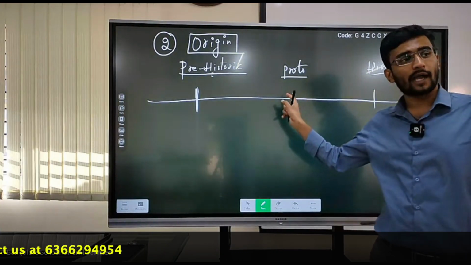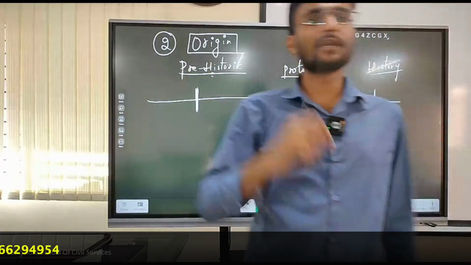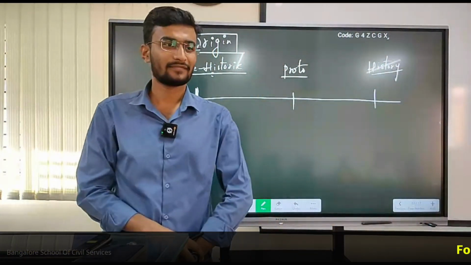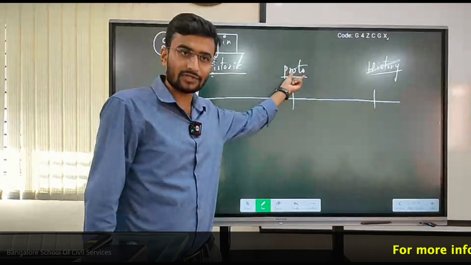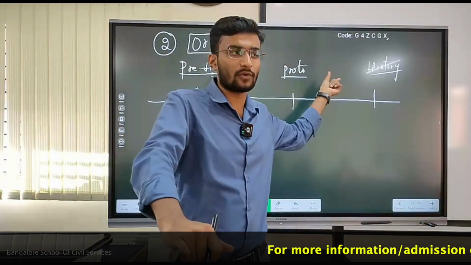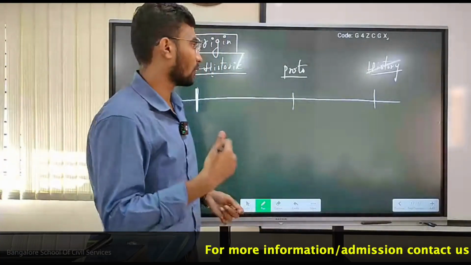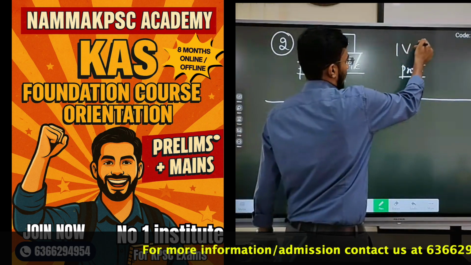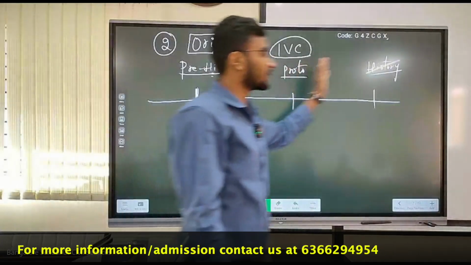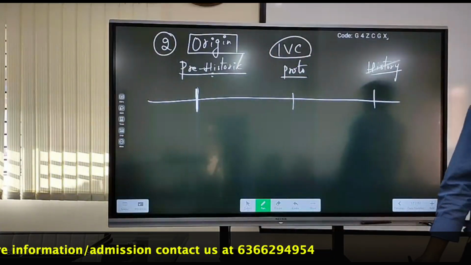The second one is proto history. We have written evidences, but we are not able to decipher them. There are written evidences, but we are not able to decipher. Give examples: IVC. Proto history majorly comes under the IVC. After that it is history. We also have written evidences.